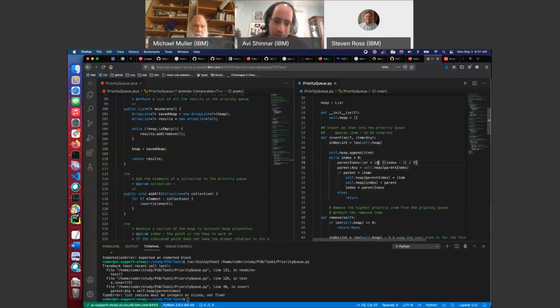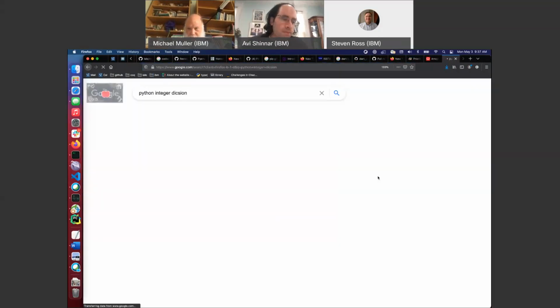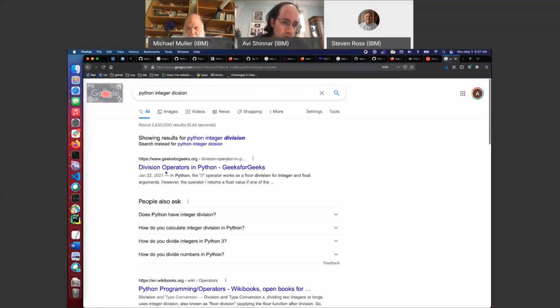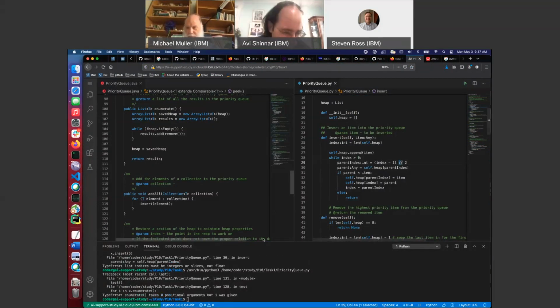This is probably going to be wrong because I don't... Shoot. Wait, isn't there like an integer division thing in Python? It's like double slash or something, probably. Yeah. I don't actually know if it rounds the same way, but it probably does. Probably we did want to use floor here, so that's probably correct. If not, that's a bug I'll eventually not have time to fix. Best bugs are the ones you know you're not going to fix.